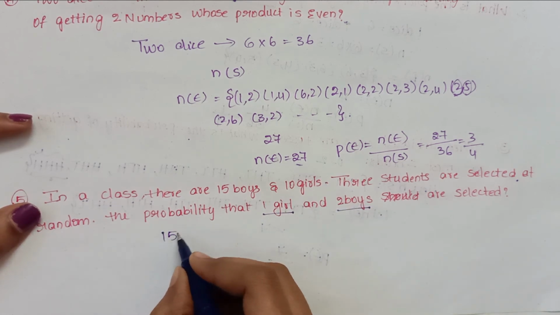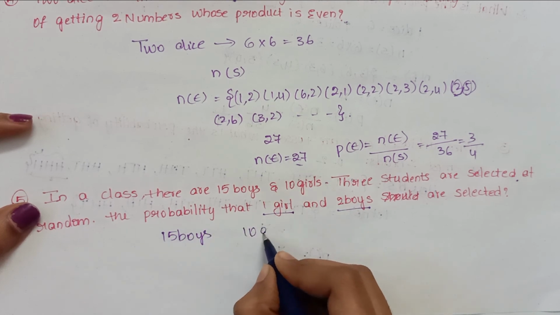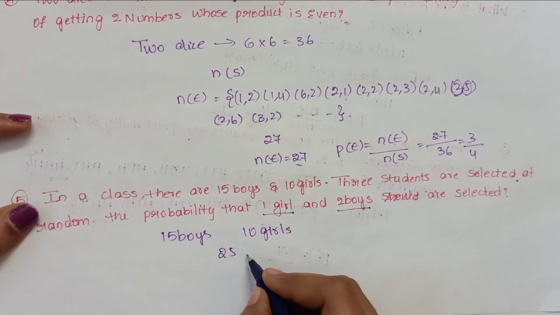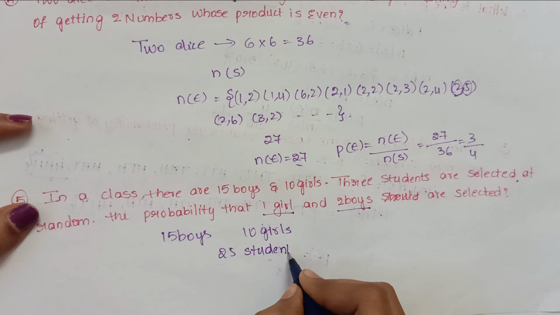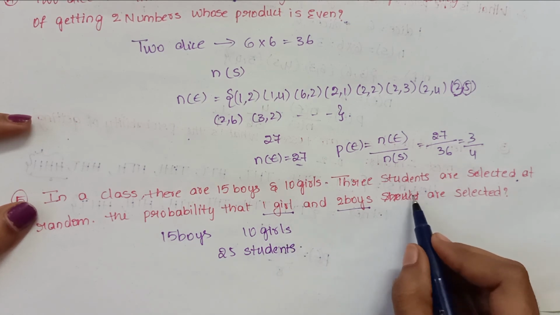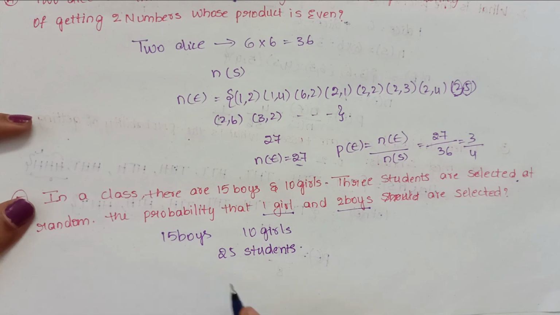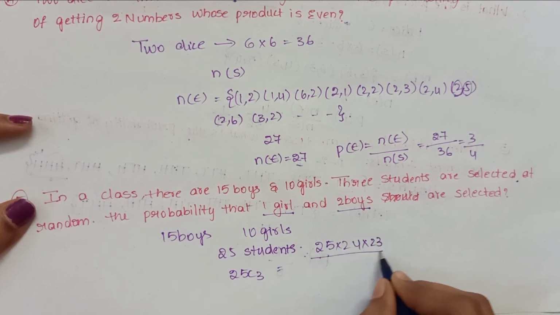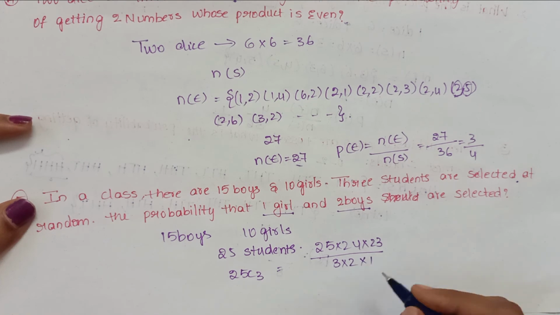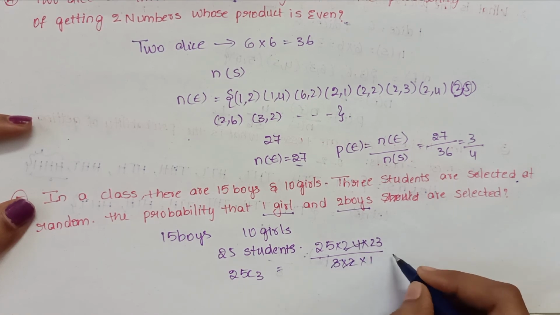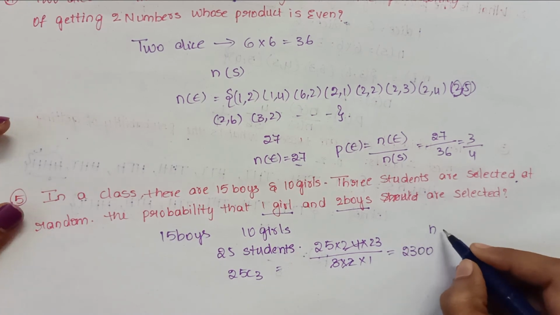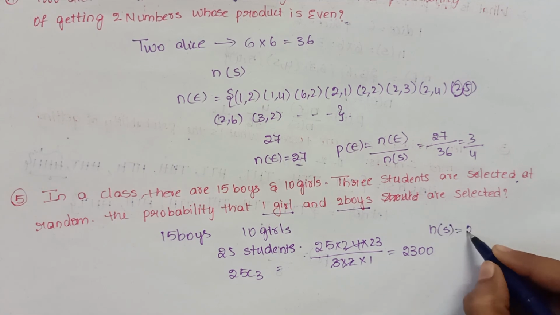Now there are 15 boys and 10 girls, which means a total of 25 students, and 3 students are selected randomly. That means 25C3, which is 25 into 24 into 23 by 3, 2, 1. If we calculate, we'll get 2300. This is N of S equal to 2300.